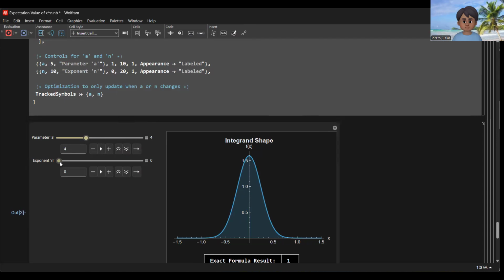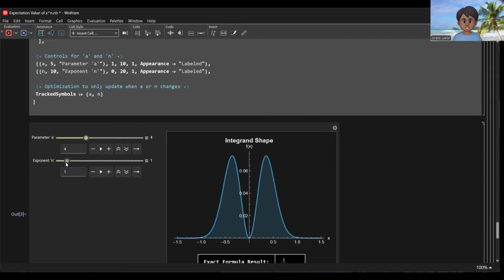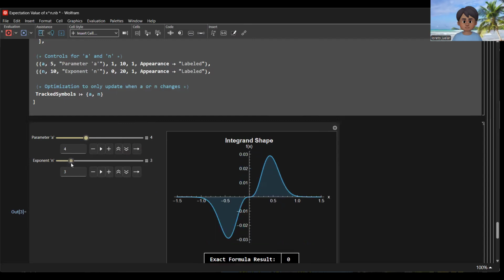Now if n equal to, for example, 1, the value of the integral here is equal to 0. We have the negative area and the positive area, which cancel to 0. If n equal to 2, we have a value not equal to 0, because this positive area plus positive area is not equal to 0. If n is equal to 3, we have the negative area and the positive area equal to 0. Now we can also increase or decrease the parameter a.